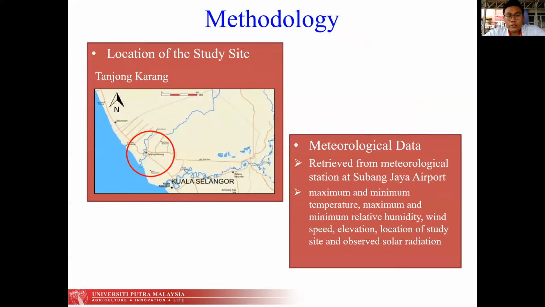Okay, so this is my methodology. For my study site, the location is Tanjung Karang, and the data was retrieved from Subang Jaya Airport: maximum and minimum temperature, maximum and minimum relative humidity, wind speed, elevation, location of the study, and observed solar radiation. I also received the rainfall data at Tanjung Karang.